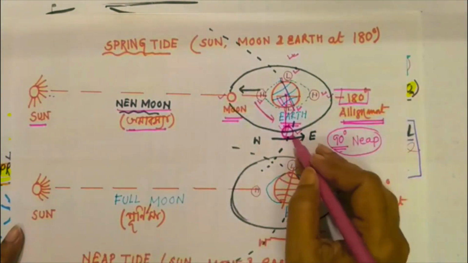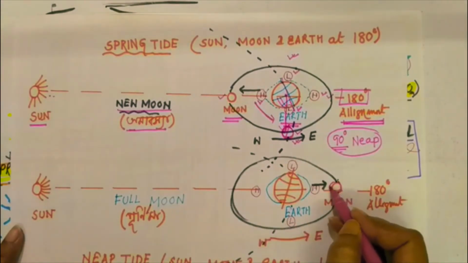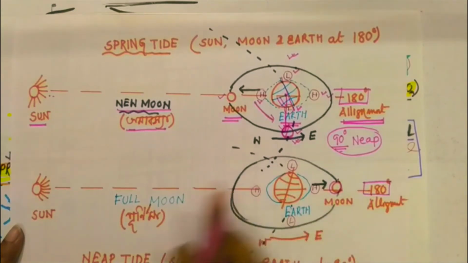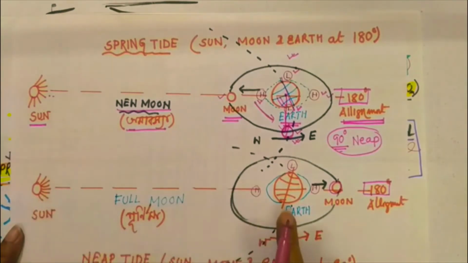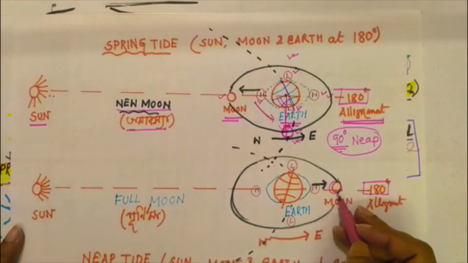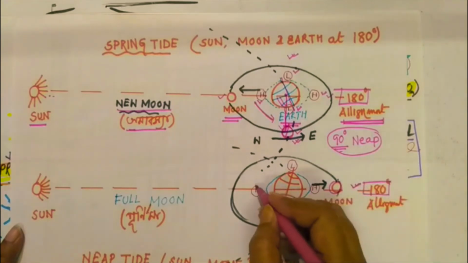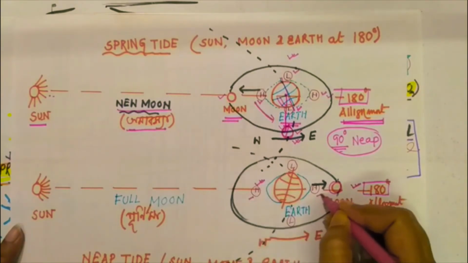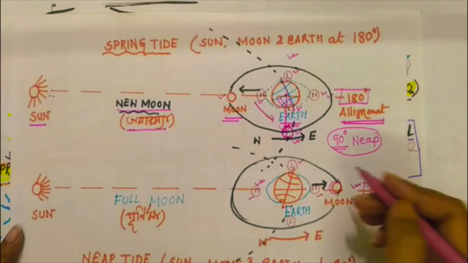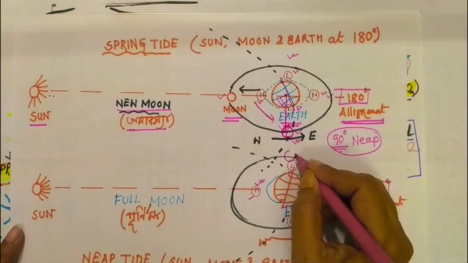After that the moon is moving in that direction. This is also a 180-degree alignment. Then what will happen? Here is the sun, in the middle there is the earth, and on the right-hand side there is the moon. This is known as full moon day, that is Purnima. Due to the attraction of the moon, there will be swelling of water on the direct part and the far side, there will be high tide, and there will be receding of water at the 90-degree positions, so there will be two low tides. After that the moon will reach that position.